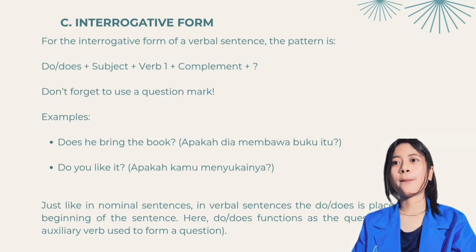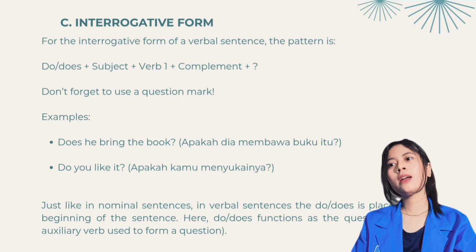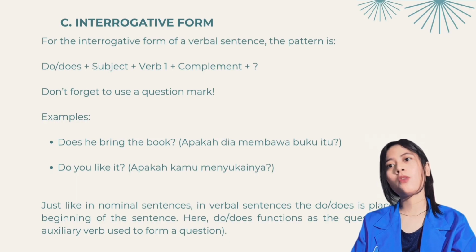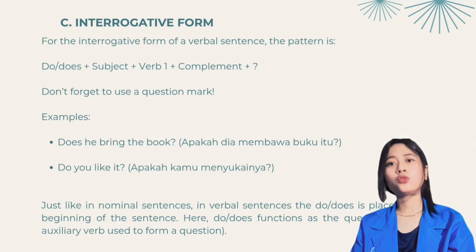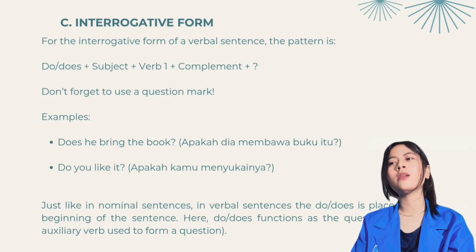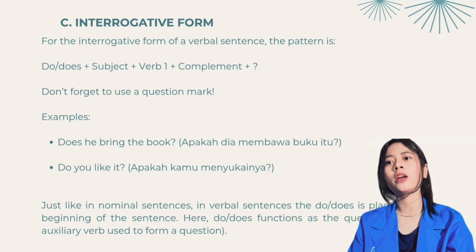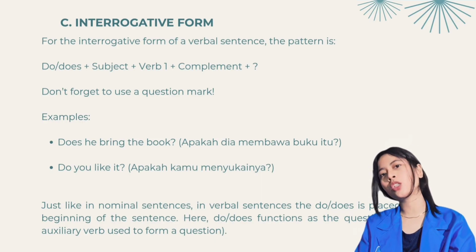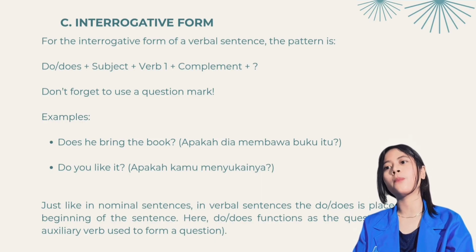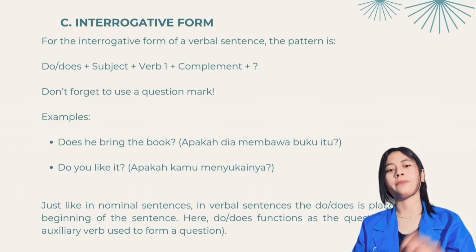Do you like it? Apakah kamu menyukainya? Just like in nominal sentences, in the verbal sentence, the do or does is placed at the beginning of the sentence. Here, do or does function as the auxiliary verb used to form a question.